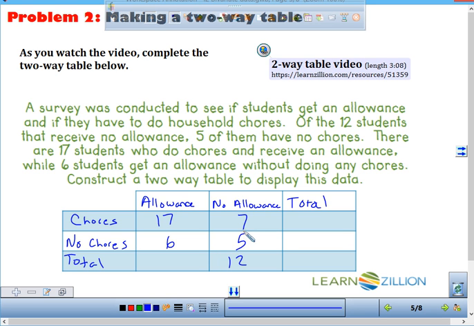Okay, what else can I figure out next? Okay, the total for the 2 rows. For the first row is what? 17 plus 7? 24. Okay. How about for no chores? 11. Okay, what's next? 17 plus 6 for total allowance. How many students get an allowance? 23. Okay, what is this that we're going to find down here?